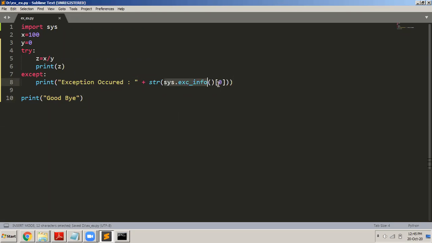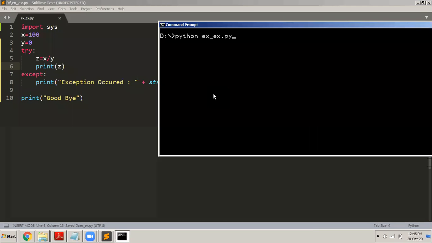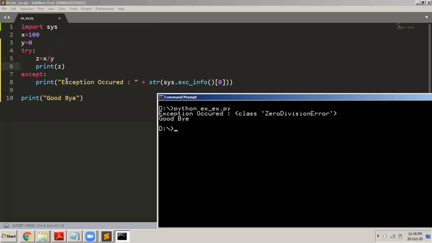Okay, so to convert this into a string, and then I have to concatenate it with this and then display it. Now let us see what happens. So file, save, and then I clear the screen. You can see here what has happened. It displayed "Exception occurred", whatever I've written in these double quotes, so that came automatically.